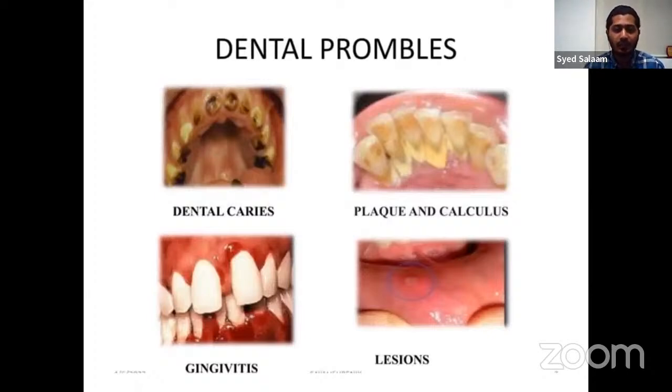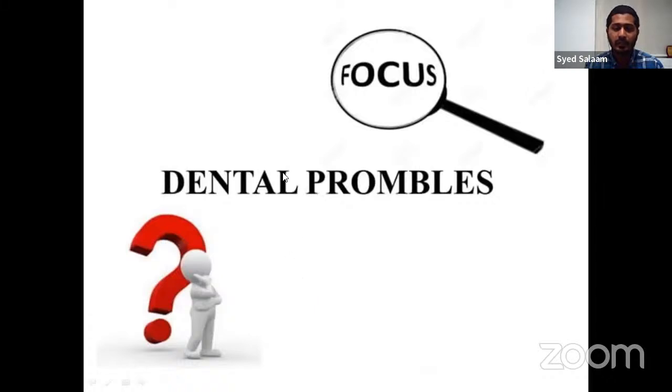Dental caries is one of the most common problems, which occurs to people who eat a lot of sweets and chocolates. And plaque, that is a little more extreme. Gingivitis, which is inflammation of the gums, could also occur, and lesions that would happen in our mouth and sore throat, as well as lesions in the mouth part.